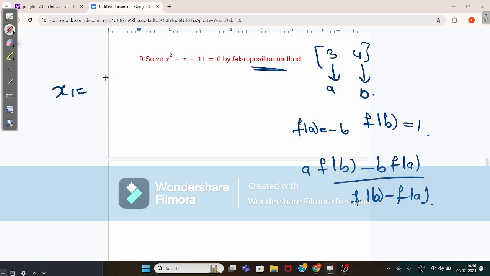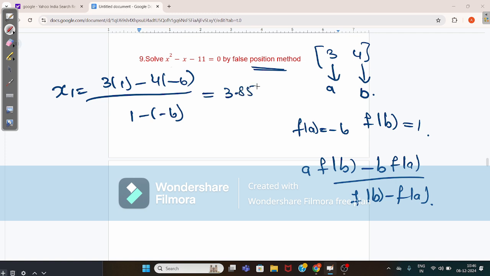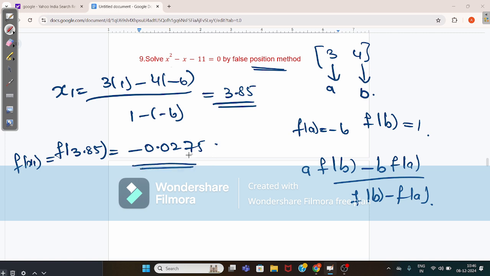x1 value will be here 3 into 1 minus 4 into minus 6 by 1 minus of minus 6. When you simplify, this gives the value 3.85. Okay, now f of 3.85 value is minus 0.0275. This is f of x1 value. As this value is negative and the other value is positive, we have to consider the next root, the value of x2, which will lie between 3.85 and 4.